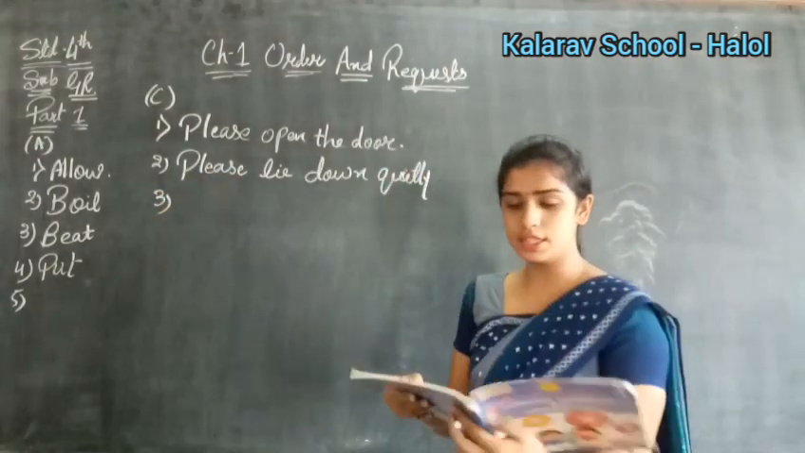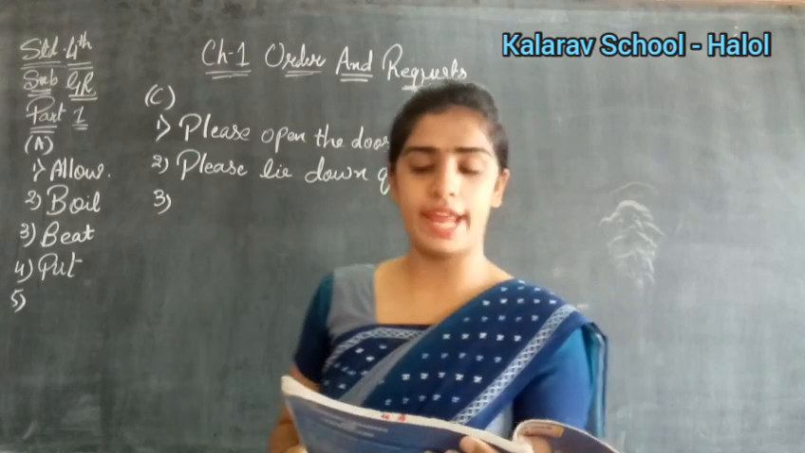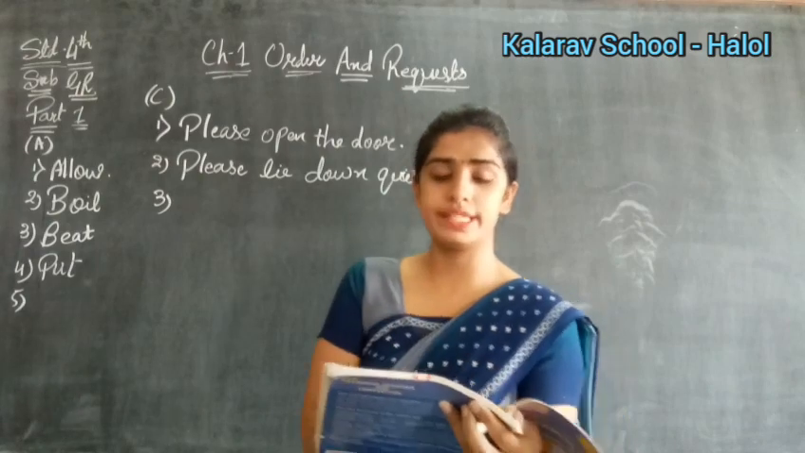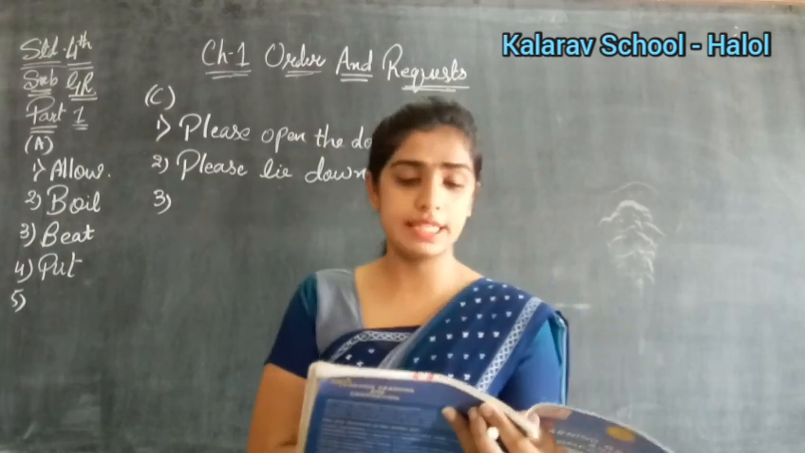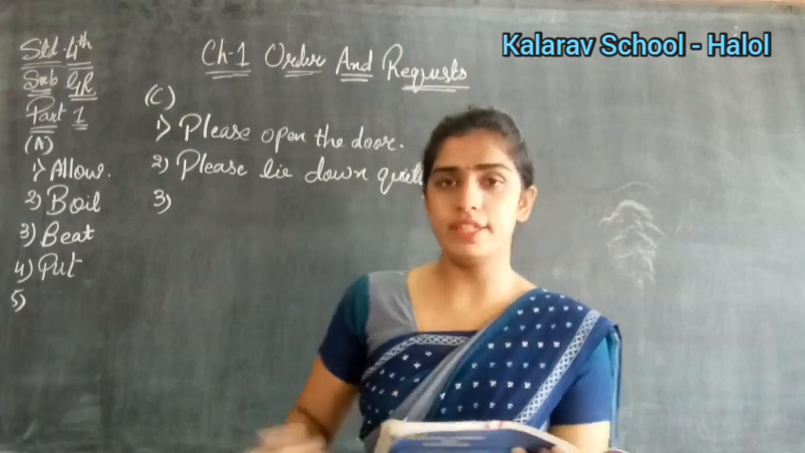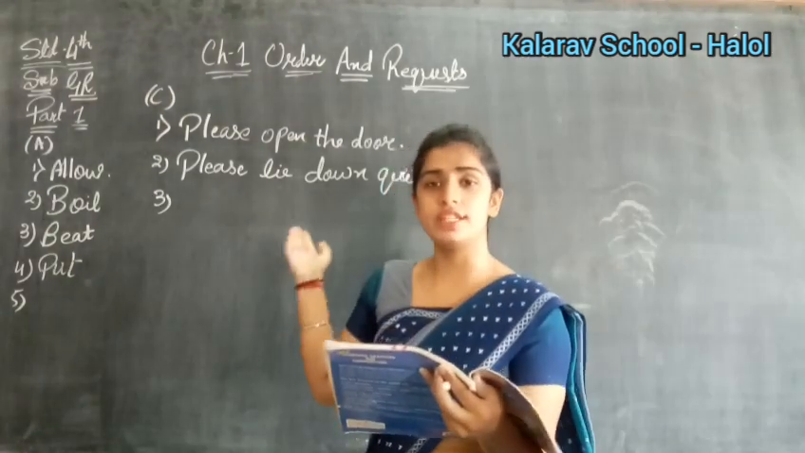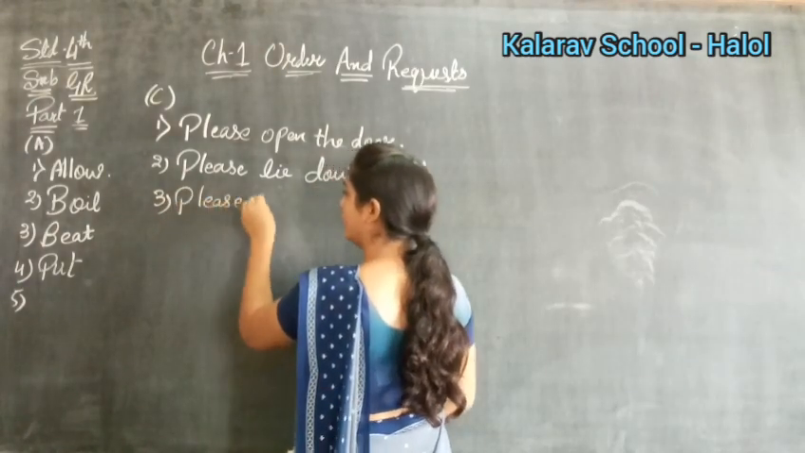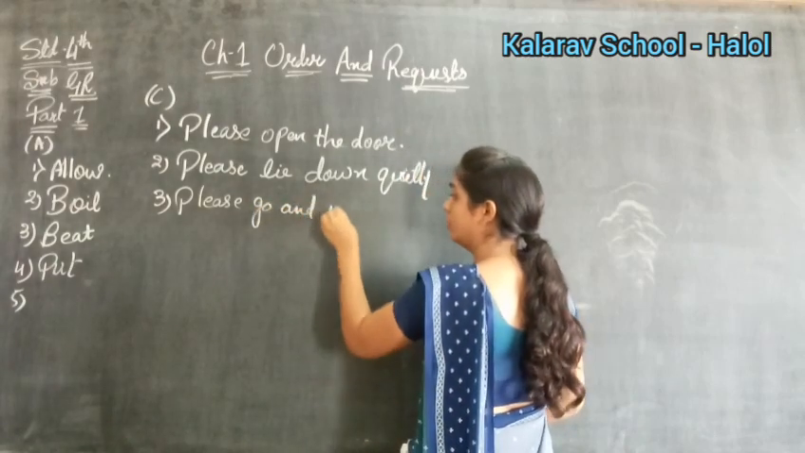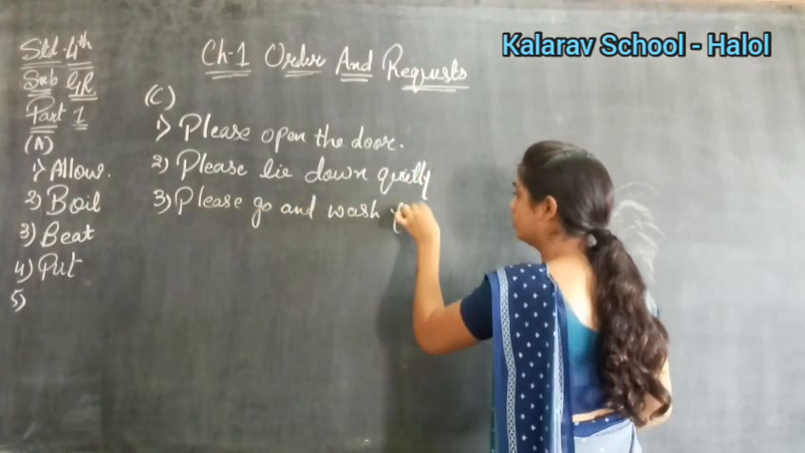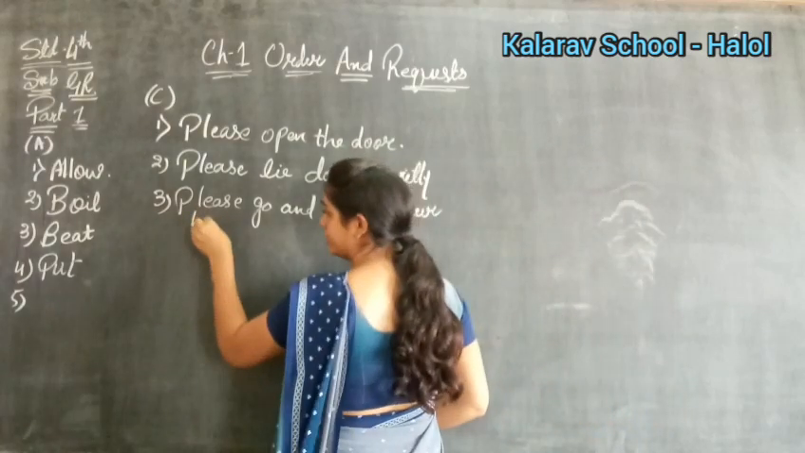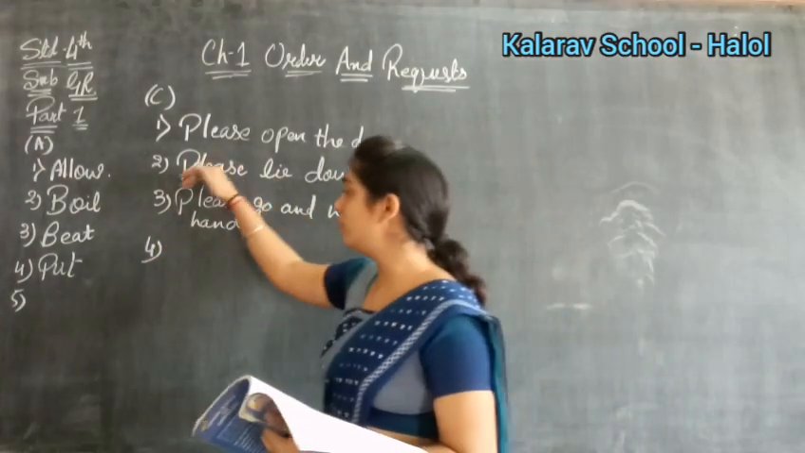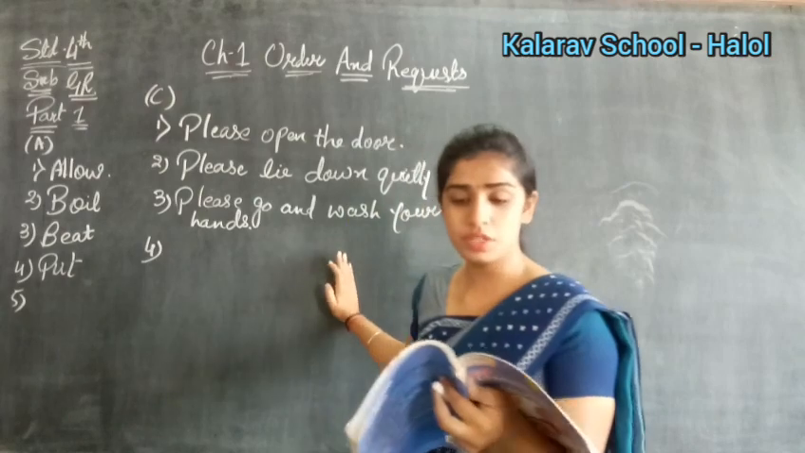Yes. Now see what is the third sentence. Go and wash your hands. Yes. Again, this is an order. For example, when you sit for lunch, your mother says, go and wash your hands. Right? We say like that. So we have to change it into the request. So what will we use here? Please go and wash your hands. Understood? Now see what is the fourth number. Your first letter should always be capital, okay? Yes.